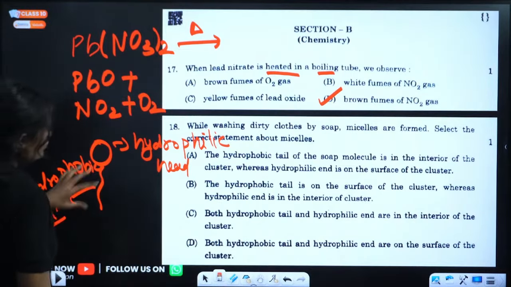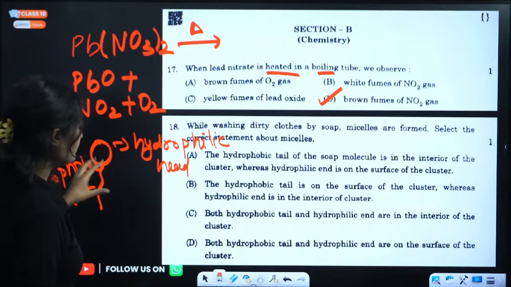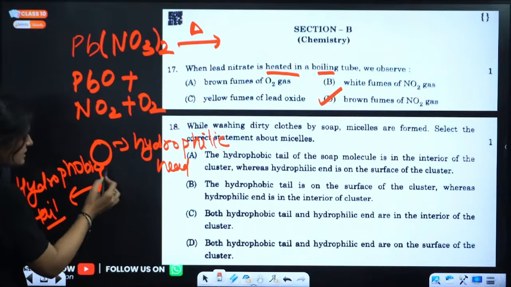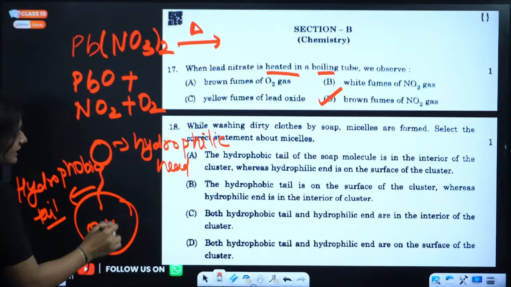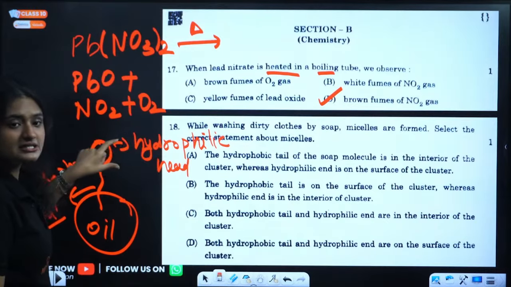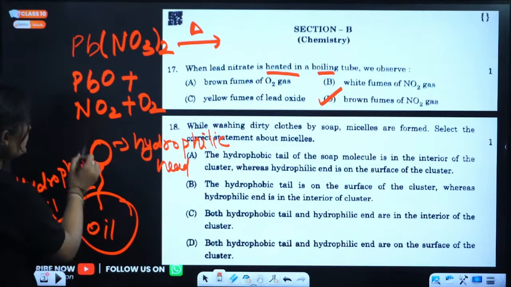Now when oil or dirt is there, what happens? This hydrophobic tail attaches itself to the oil or dirt, and the hydrophilic head is outside pointing towards the water.